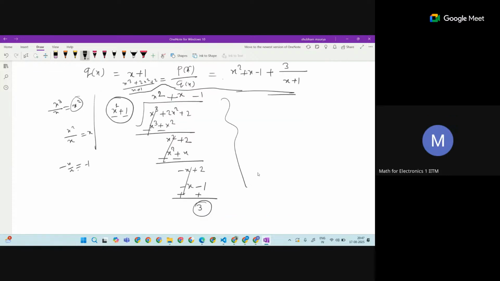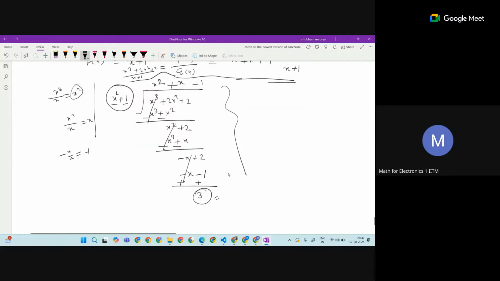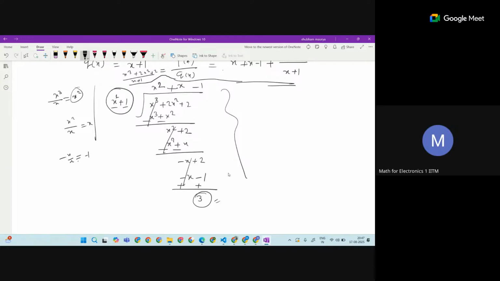So this is how the synthetic division of the polynomial works. Many of you know it. If you don't know, then this is what we will do. Please stop me if you are not getting it, so that I can do another example to help you understand this division.